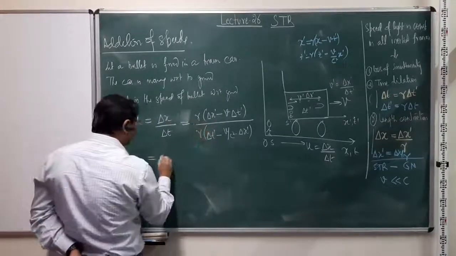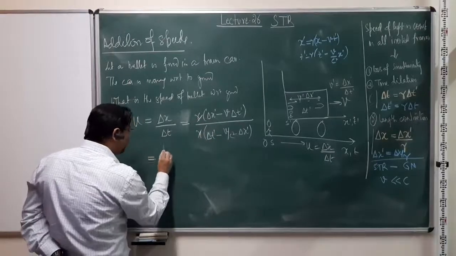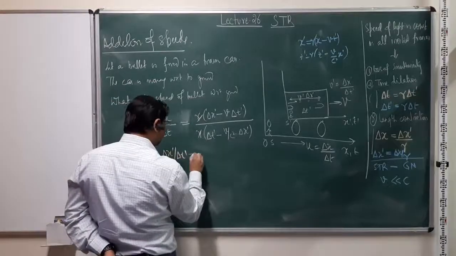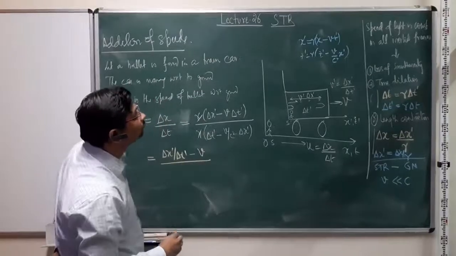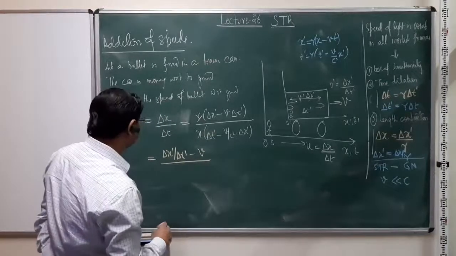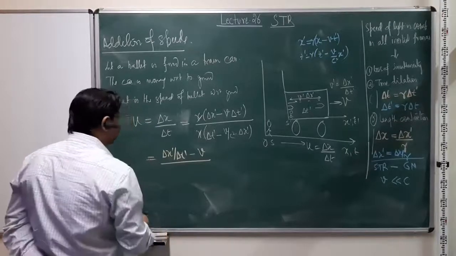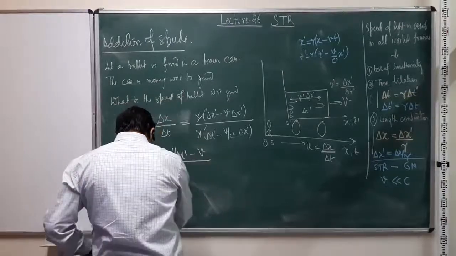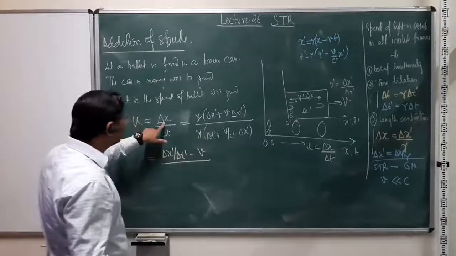So first of all, gamma will cancel out. Let's divide both sides by delta t prime. So delta x prime over delta t prime minus v... no. Okay, so there will be a positive sign here because what I am looking for is delta x.